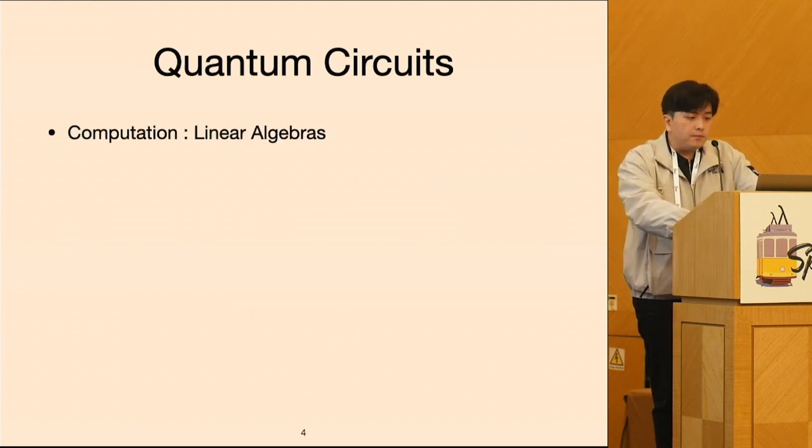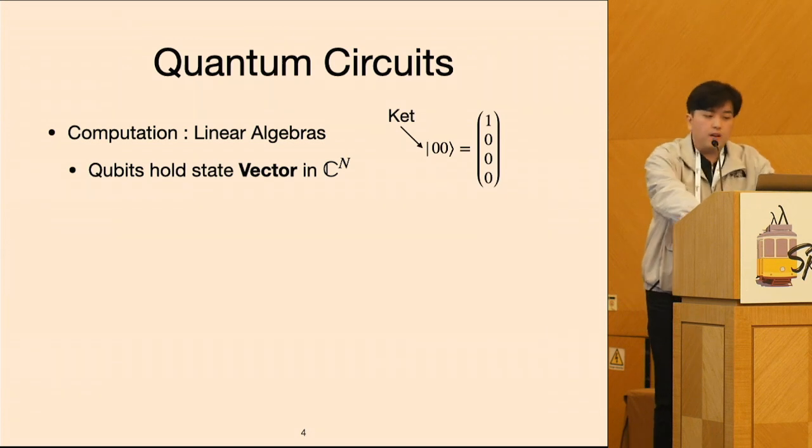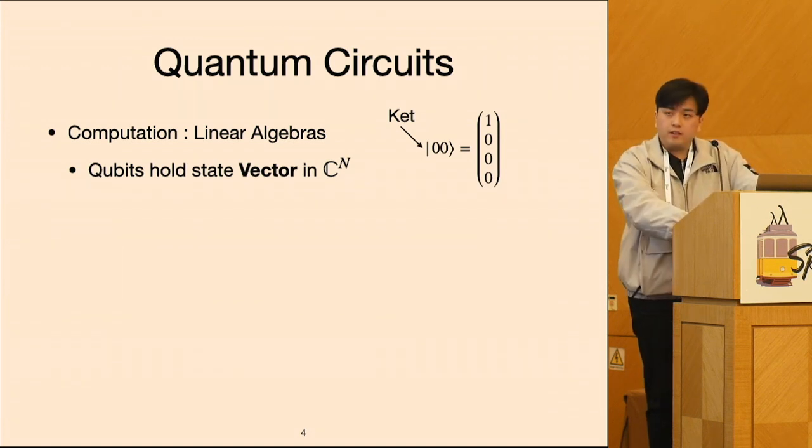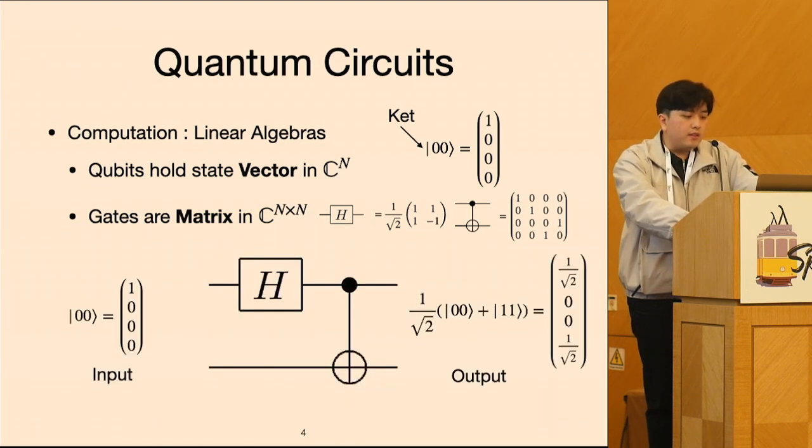Its computation is basically linear algebra. Each qubit holds its state value as a vector. Often it is expressed in ket notation. For example, the symbol |00> represents the four-dimensional vector where the first element is 1 and the rest of the elements are 0. Naturally, a quantum gate becomes a matrix transforming the state vectors. So for this example circuit diagram, when the input state vector is provided as |00>, this sequence of quantum gates produces another state vector where |00> and |11> are superposed, which evaluates to the vector on the rightmost.